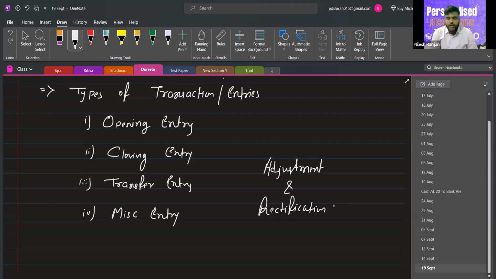Now, can you tell me which type of account has a balance which is carried forward to the next year?